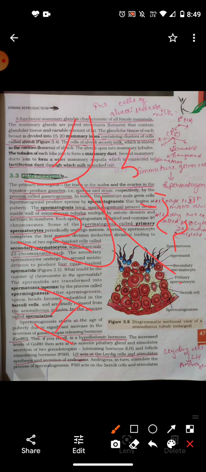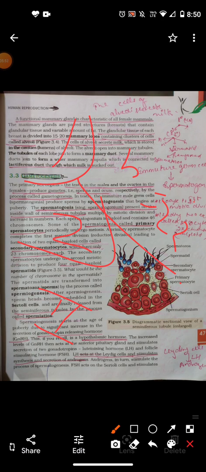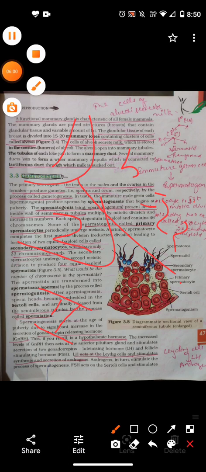I want to tell you there is a difference between spermatogenesis and spermiogenesis. You have to tell me the difference between spermatogenesis and spermiogenesis. And next, the hormonal control of the male reproductive system, the structure of spermatozoa, and the steps of oogenesis we will discuss in the next video.